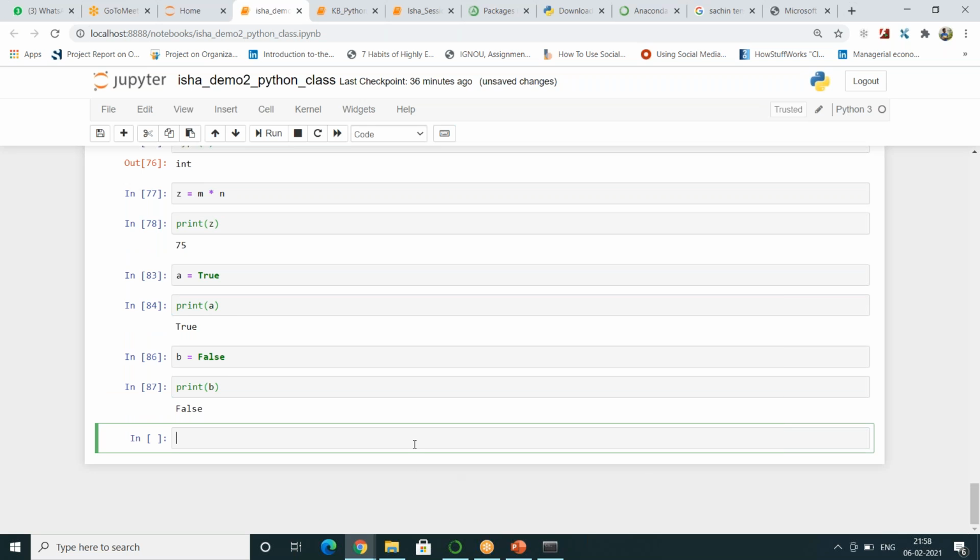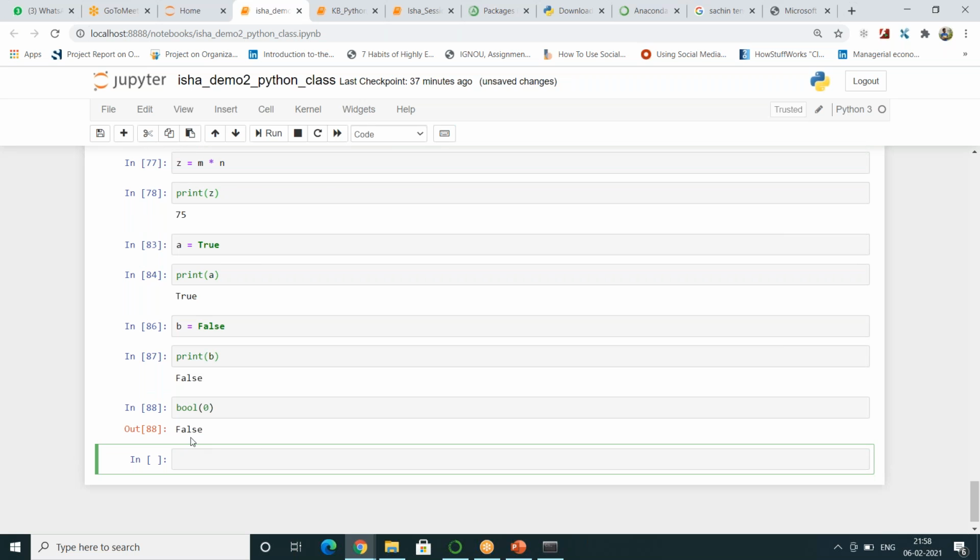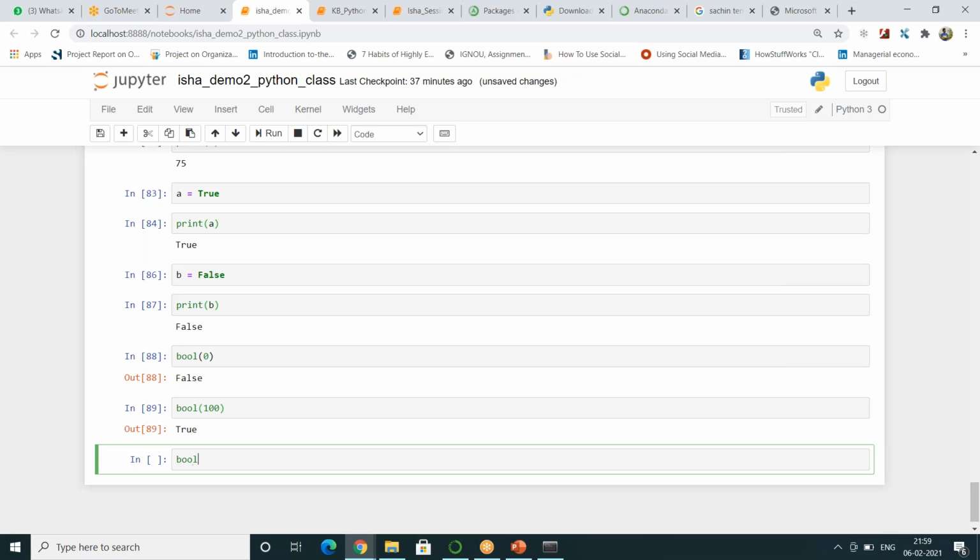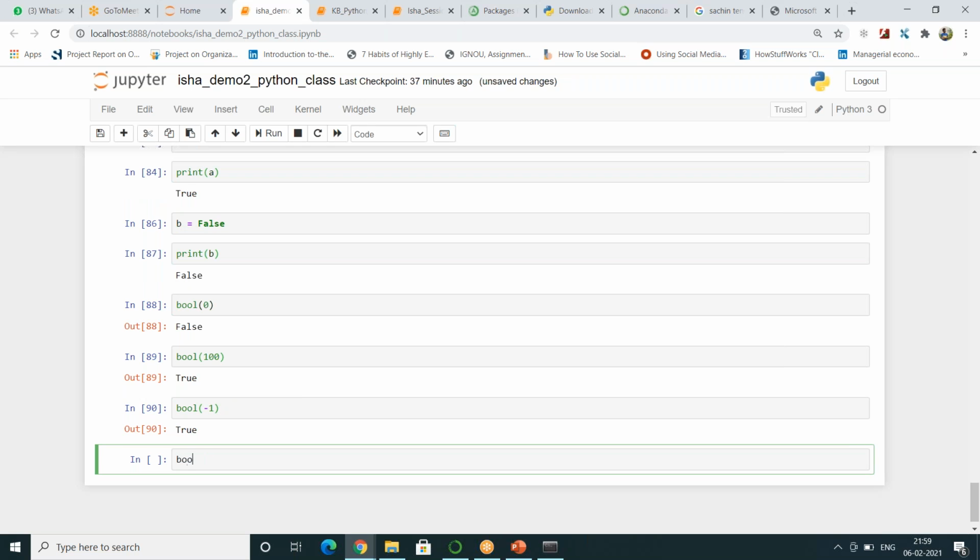Similarly, there is something called Boolean. Anything that you give as 0 within Python, you write Boolean of 0, it will tell you false. If you give any other value other than 0, it will tell you it is true. Suppose I type in -1, true. So anything that you give as 0 is false in Python. Any other thing that you type in instead of 0 is true.